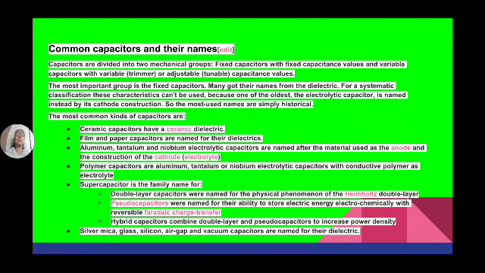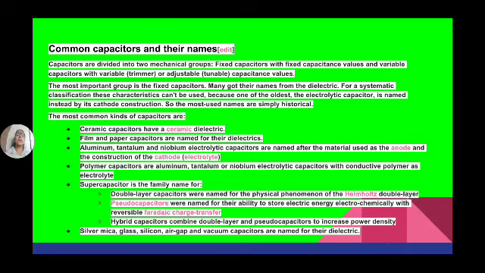The capacitor whose value cannot be changed is known as a fixed capacitor, and capacitors whose value can be changed with the help of a trimmer or adjustable tuner, like a fan regulator, are known as variable capacitors.